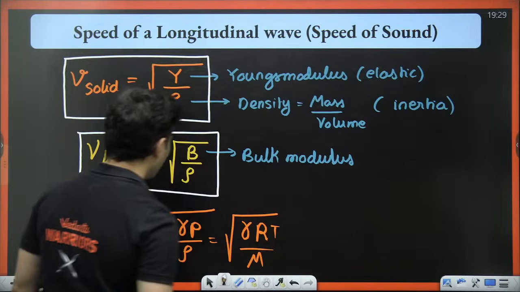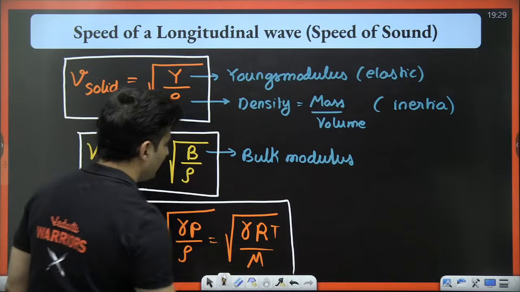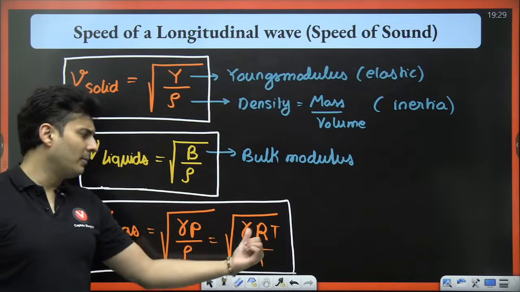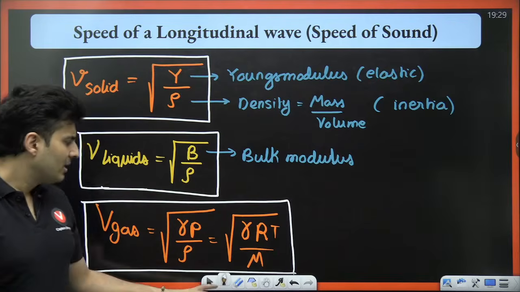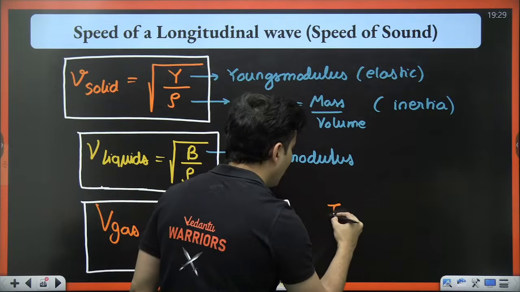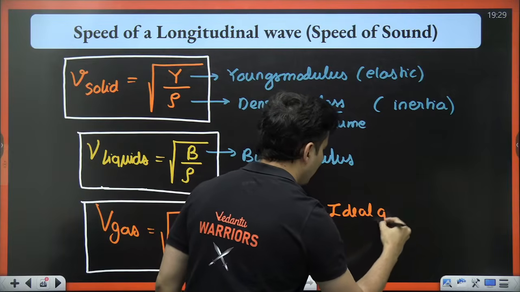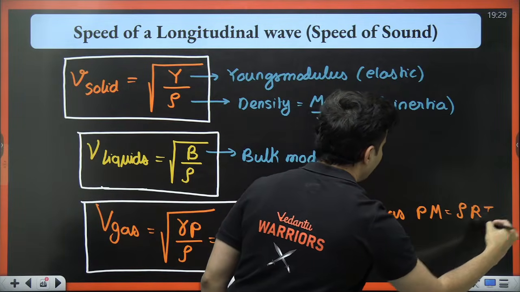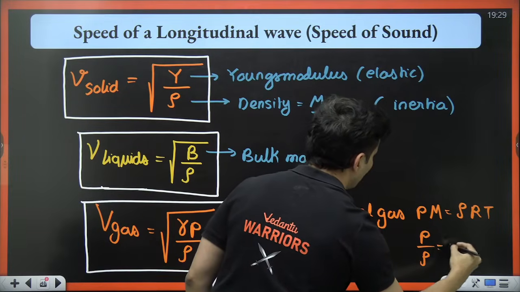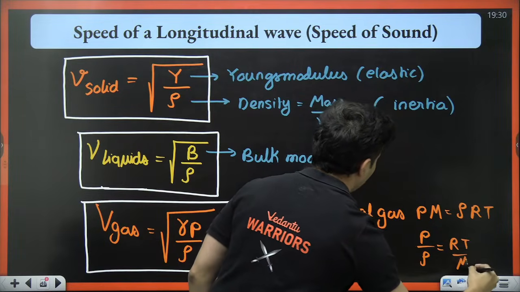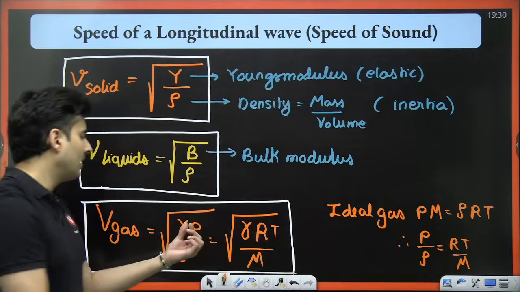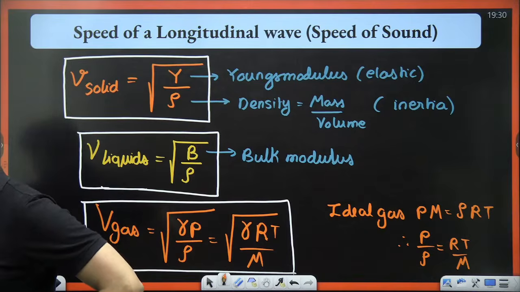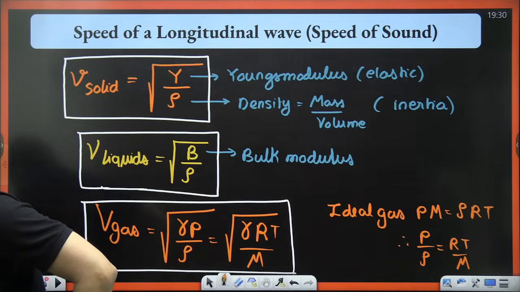That is also a good way to write the speed of sound in a gas. Gamma RT by M is also going to work, since we know the ideal gas equation. For an ideal gas, PM is equal to rho RT. Therefore P by rho is RT by M. That is the reason we can substitute P by rho as RT by M. Is that okay? Very good. Awesomeness.